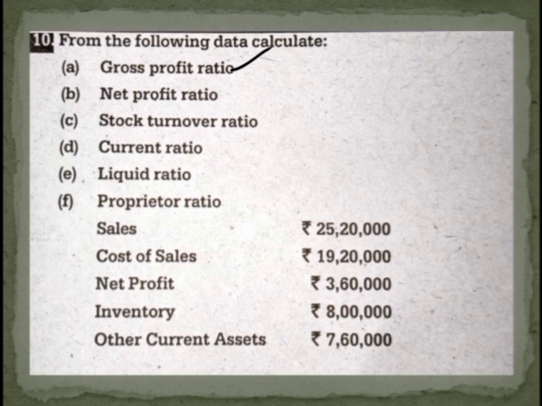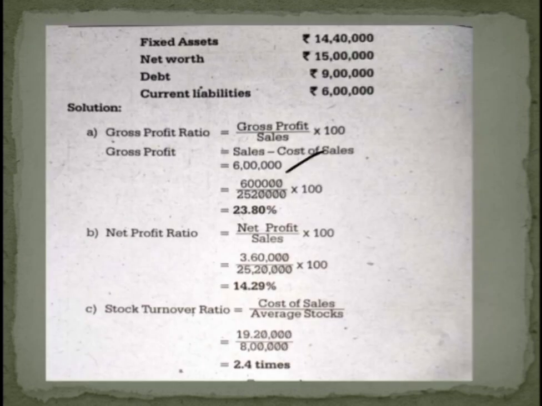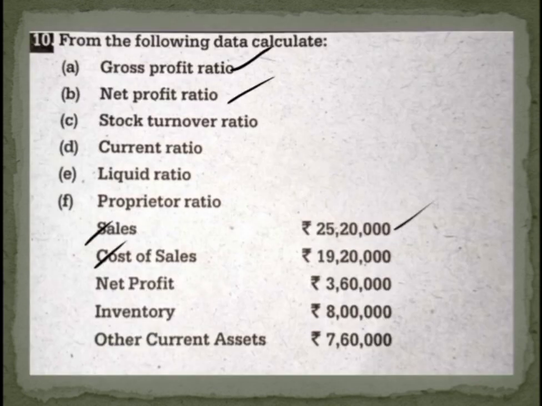Okay, sales they have given here, but the gross profit is not directly given, so you have to take the difference between sales and cost of sales. So 25 lakh 20,000 minus 19 lakh 20,000, so you get the gross profit of 6 lakh. Then net sales are directly given, that is 25 lakh 20,000. So the solution will be gross profit is equal to 6 lakh divided by 25 lakh 20,000 into 100. So you get the answer 23.80%.